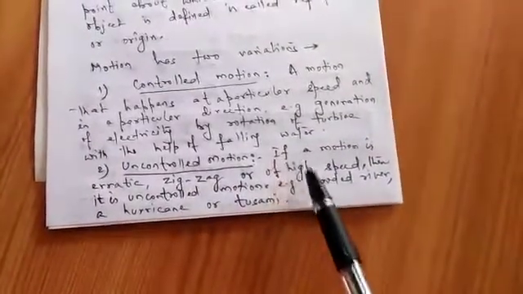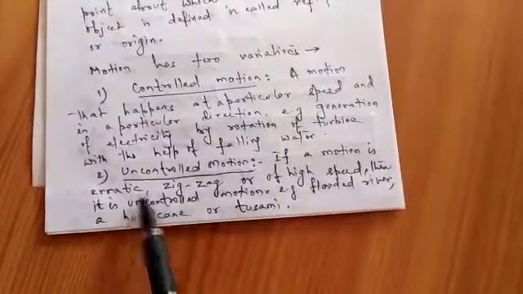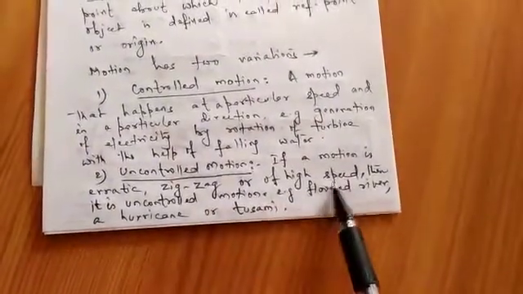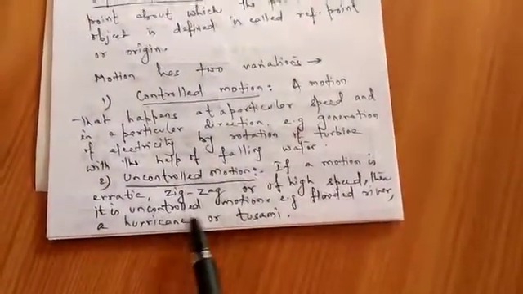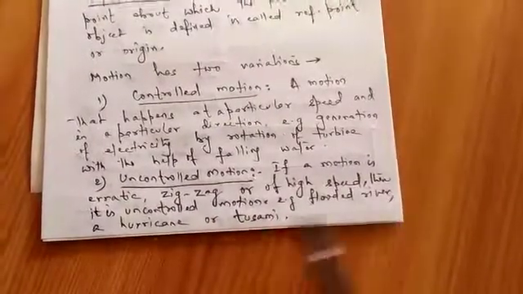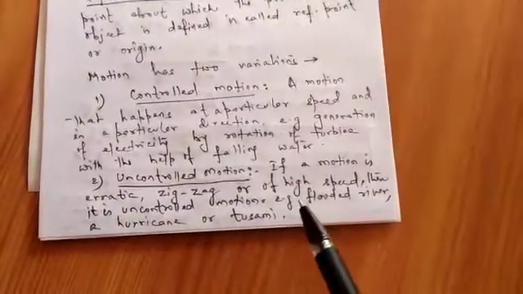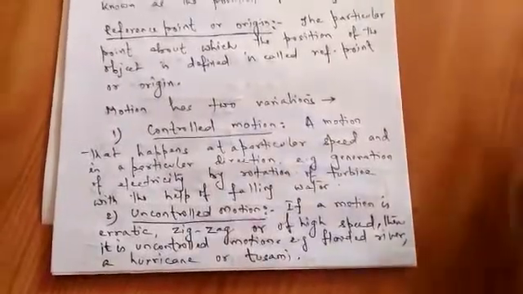If a motion is erratic, zigzag, or of high speed, then it is uncontrolled motion. For example, flooded river, a hurricane or tsunami. I think this is very, very clear to each one of you.